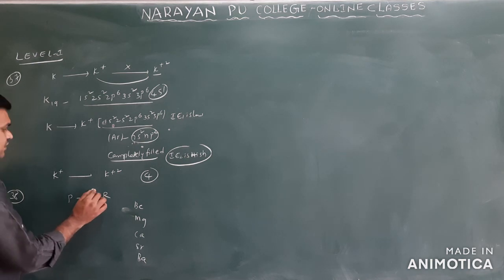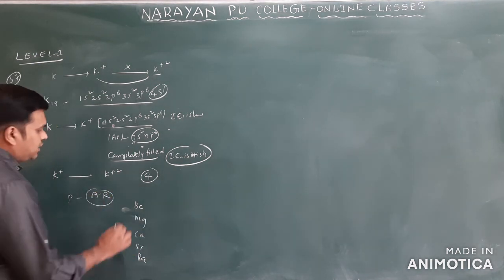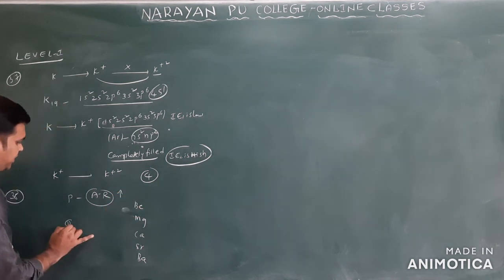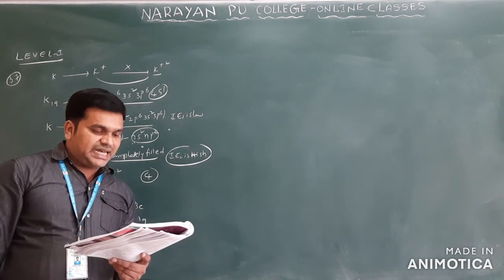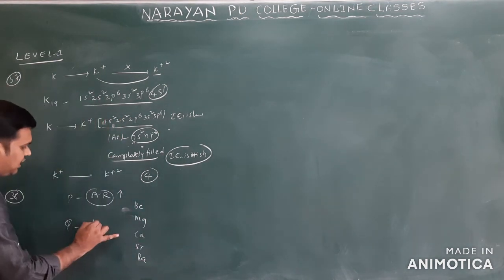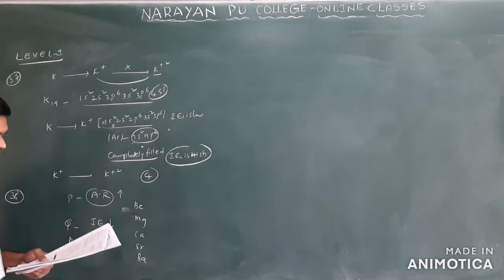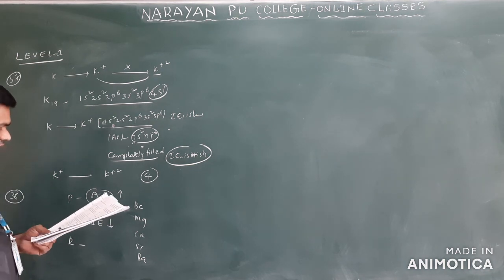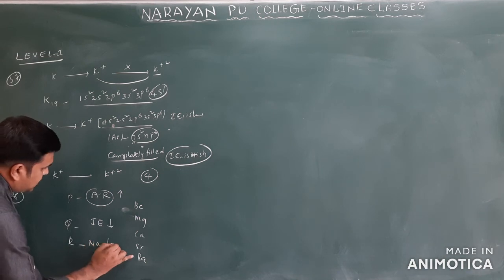You see the first one they gave, atomic radius. You know from beryllium to barium atomic radius increases only. This is P. You see Q, which is ionization energy. They ask what increases, but ionization energy decreases only. Next you can see R. What is R? Nuclear charge only.